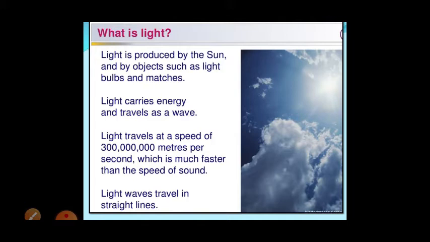Luminous objects can be divided into two types: natural luminous objects and artificial luminous objects. Natural luminous objects have their own light, like the sun, fireflies, and different stars. Fire also gives us light.